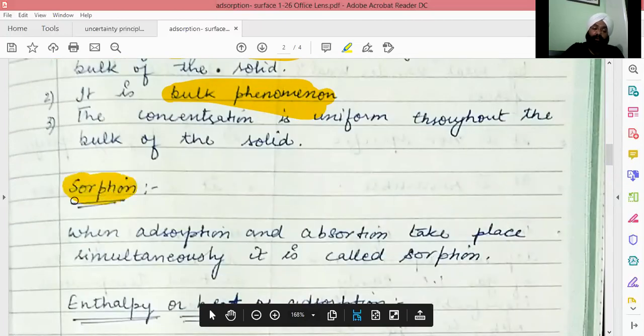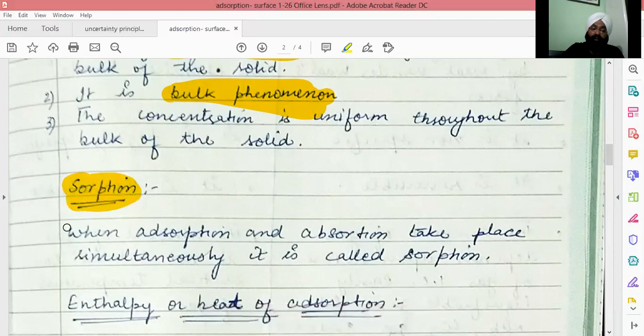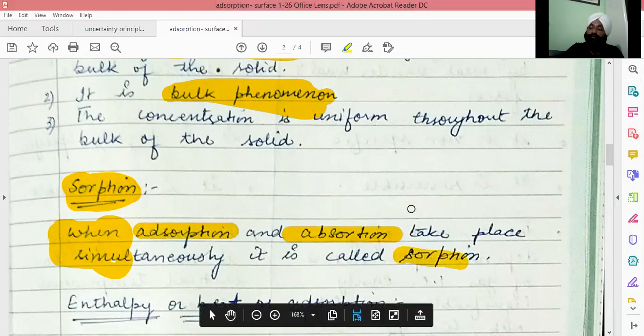Another term is sorption. When the processes adsorption and absorption take place simultaneously, it is known as sorption. Right?